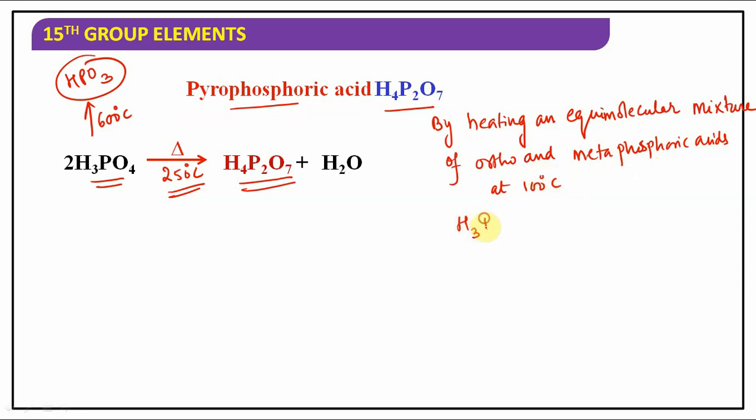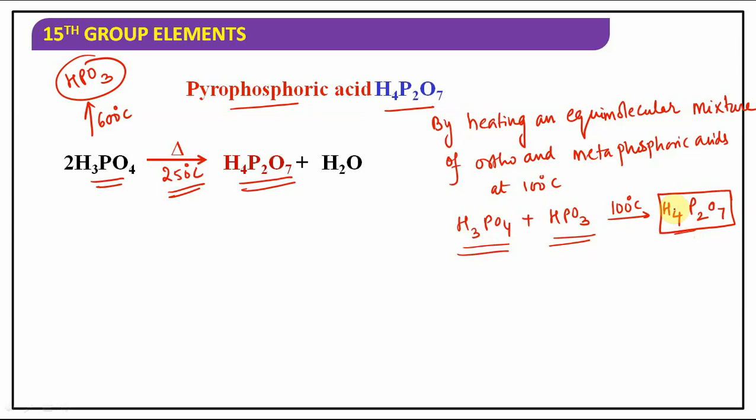Means if you take H3PO4 plus HPO3 at 100 degrees Celsius, it will give you H4P2O7. Orthophosphoric acid plus metaphosphoric acid will give you H4P2O7. Is it clear for you? Right?